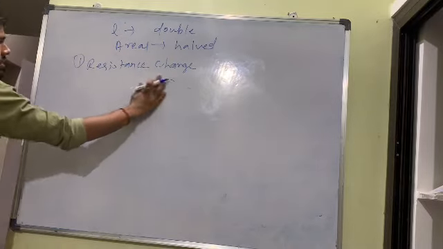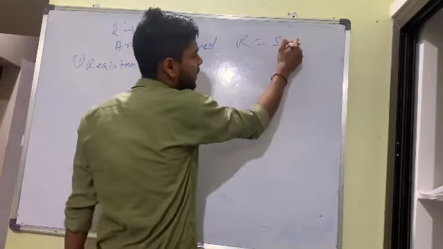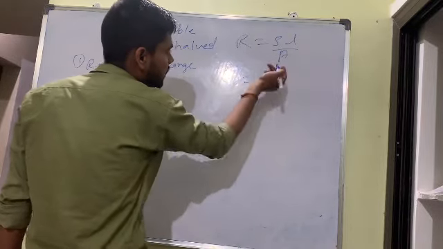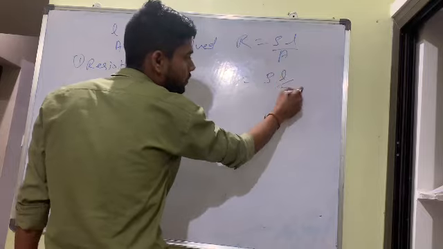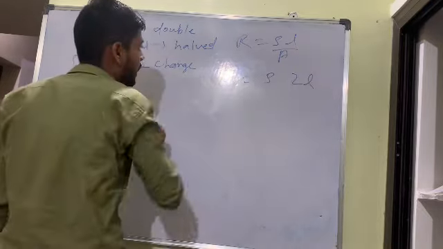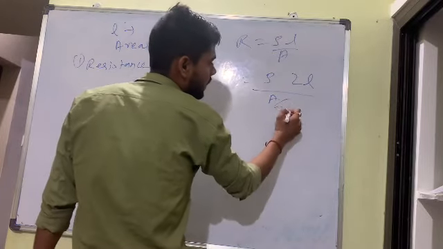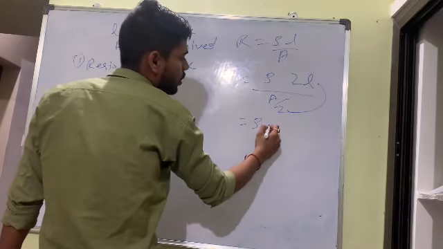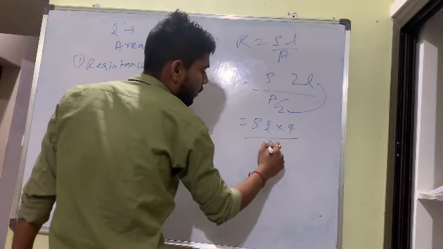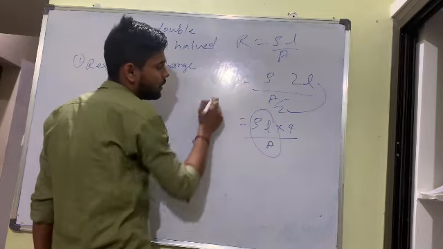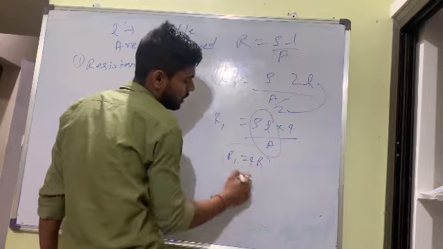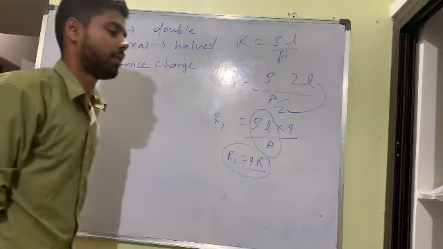Now resistance changes. Initially we have R equal to rho L by A. Length becomes double, so R becomes rho 2L. Area becomes half, so A by 2, and it will go up. So rho L into 4 upon A. So rho L upon A is R, and this is R dash, R1. R1 is equal to 4 times R. So it becomes 4 times.